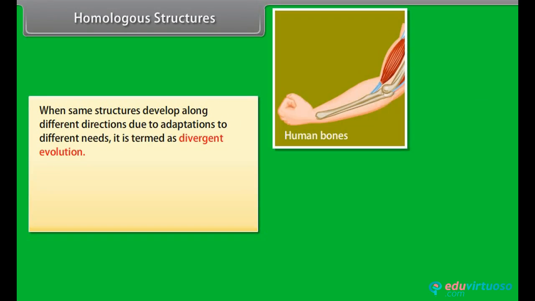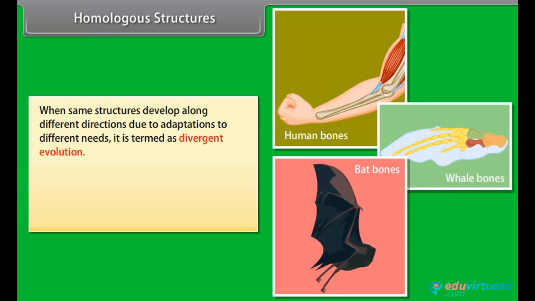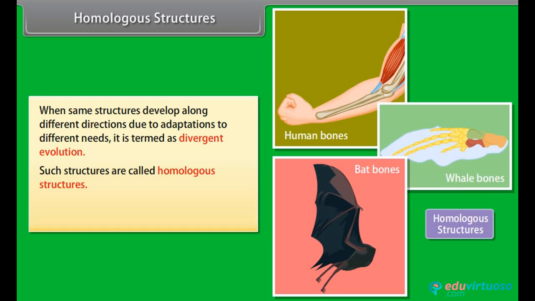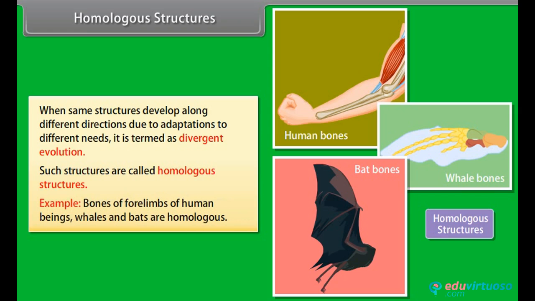Homologous structures. When the same structures develop along different directions due to adaptations to different needs, it is termed divergent evolution. Such structures are called homologous structures. Example: bones of forelimbs of human beings, whales, and bats are homologous.